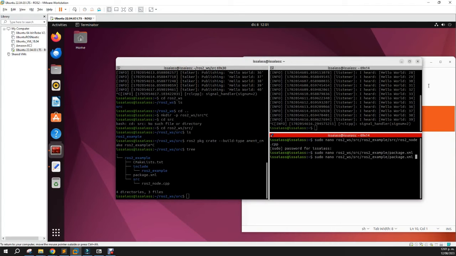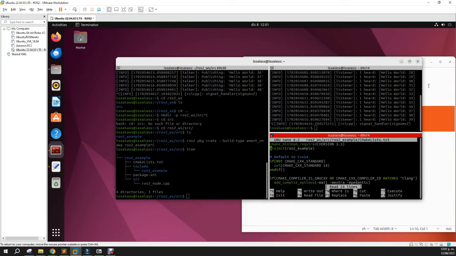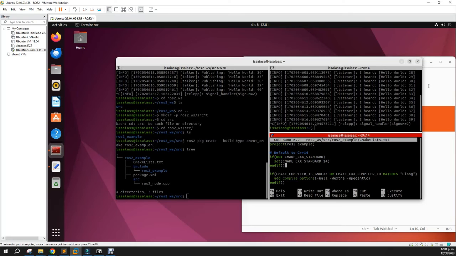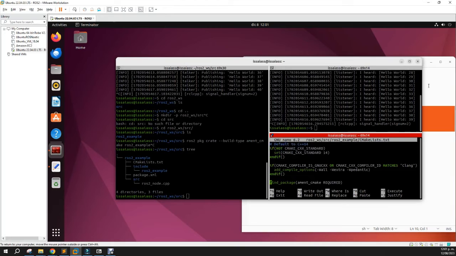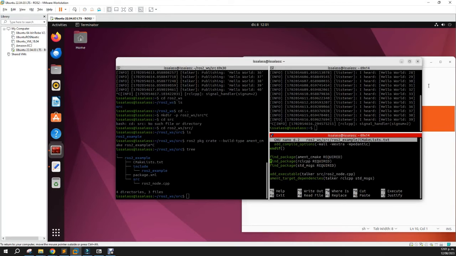So if you see on CMakeLists, okay, this is the project name, the default standard C++ version that we are using. This is not important. Here is the important one. You have to put find_package rclcpp.